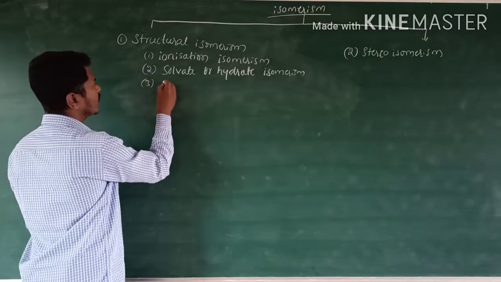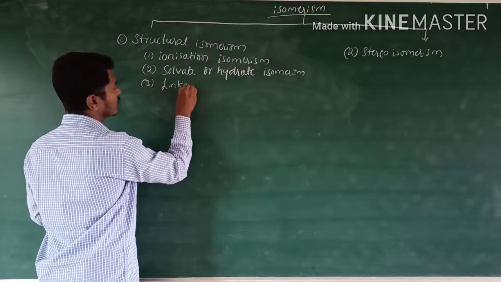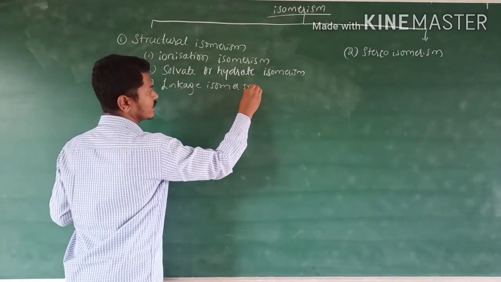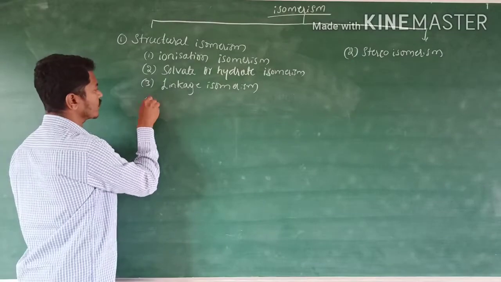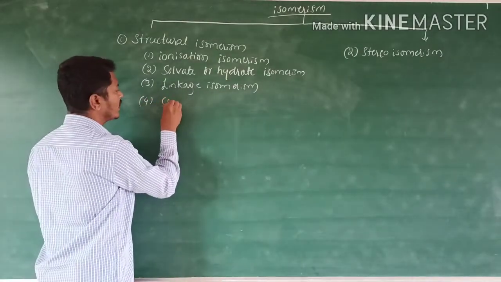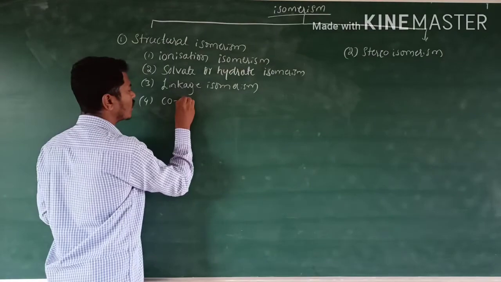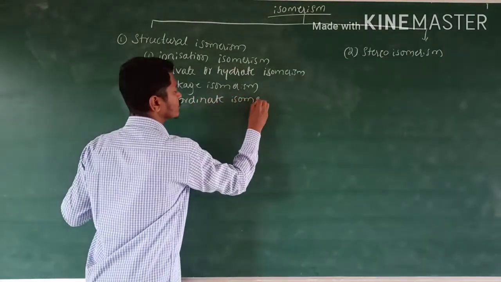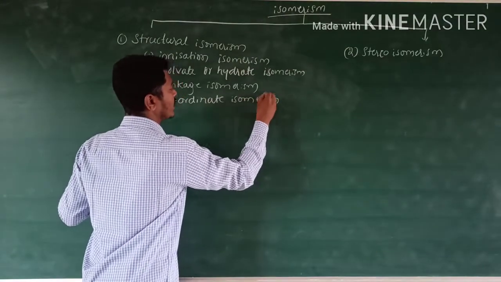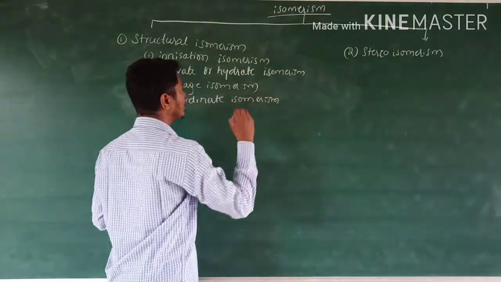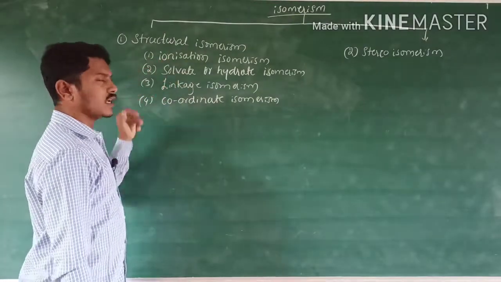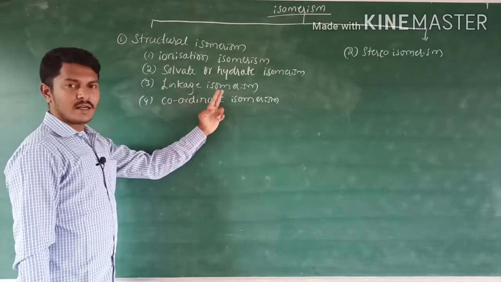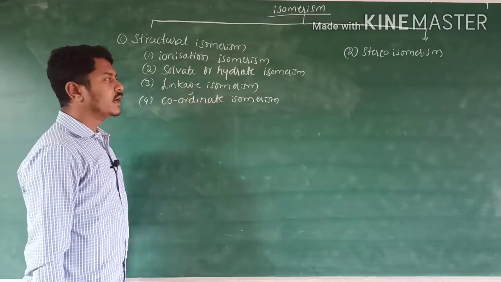Third one is linkage isomerism. Fourth one is coordinate or coordination isomerism. Again, structural isomerisms are classified into ionization isomerism, solvate or hydrate isomerism, linkage isomerism and coordinate isomerism.